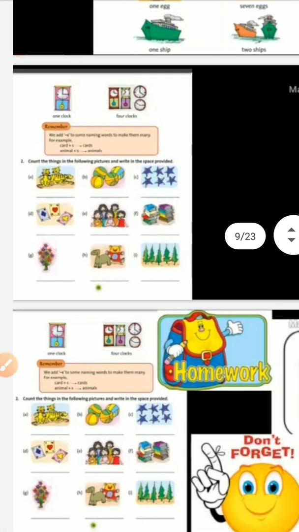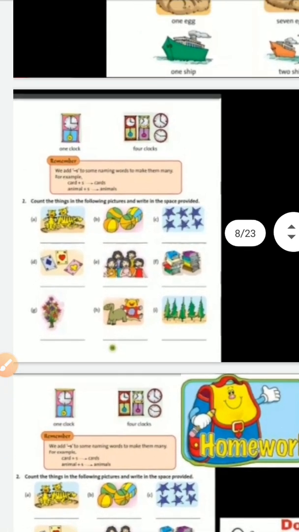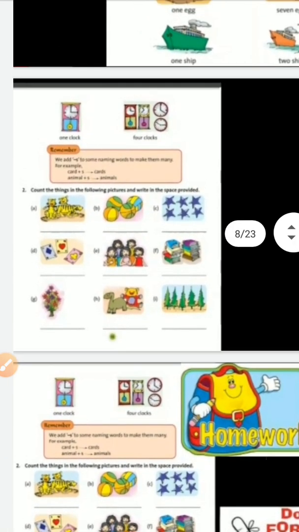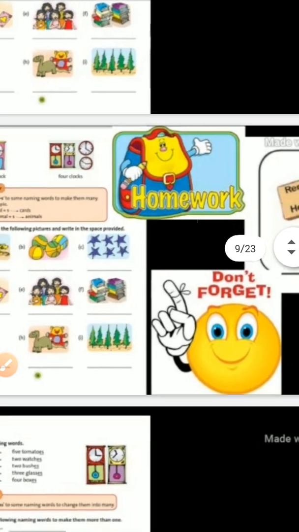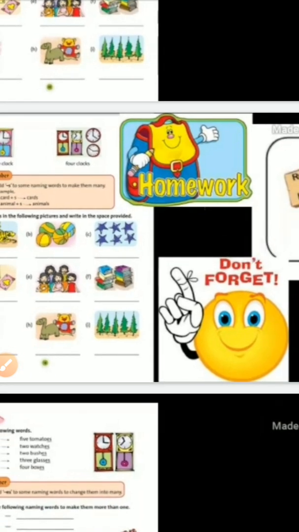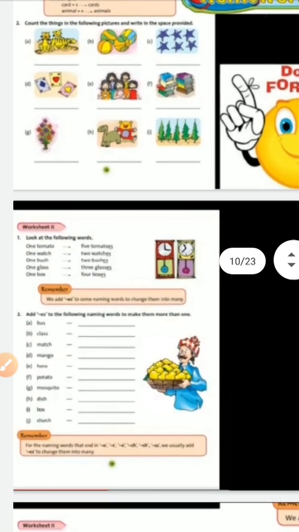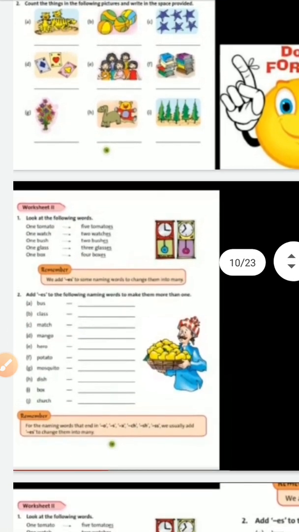So now turn the page, next page. Here are the points to remember which I have explained to you, and I have given homework on this page where the students have to count the number of the nouns and write the nouns in their plural form. So this is your homework, and those who are only watching the videos and not attending the class, please you have to do this one.